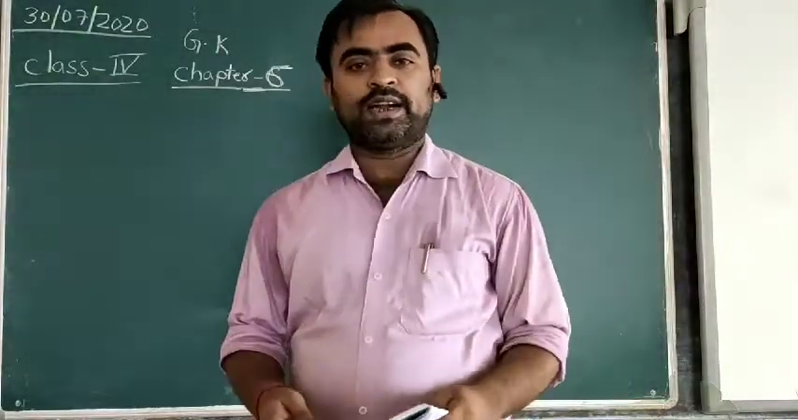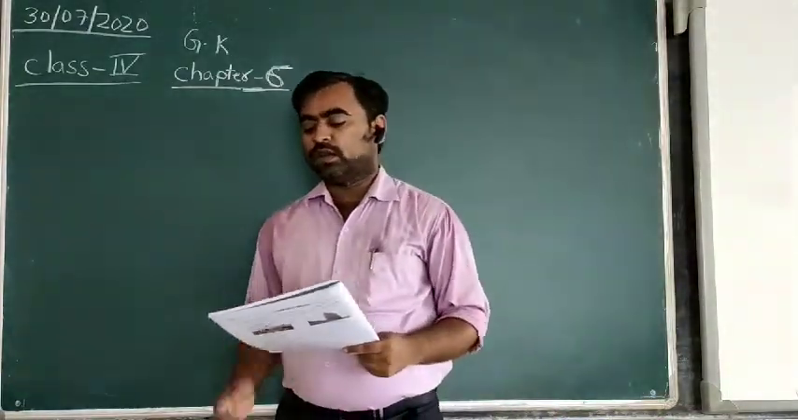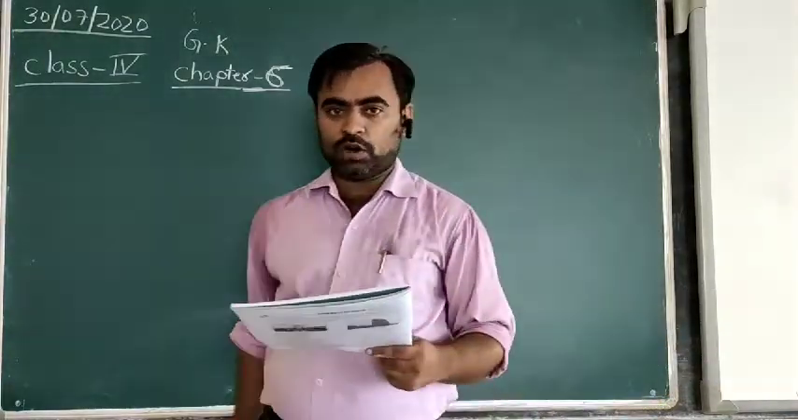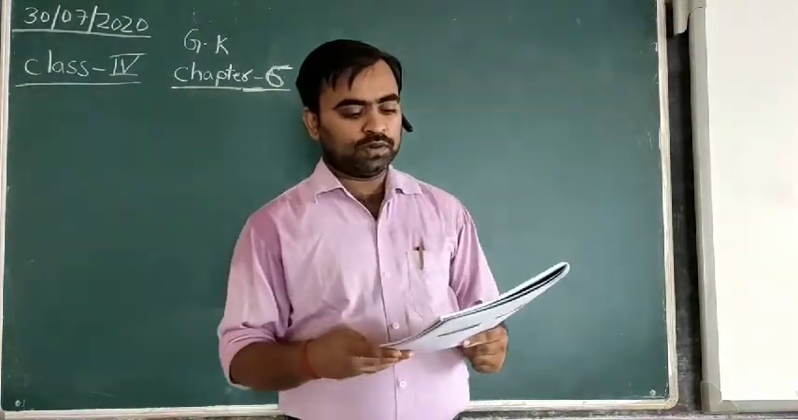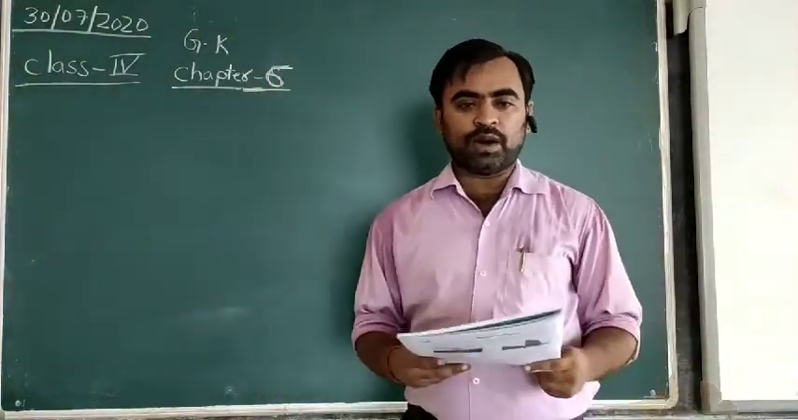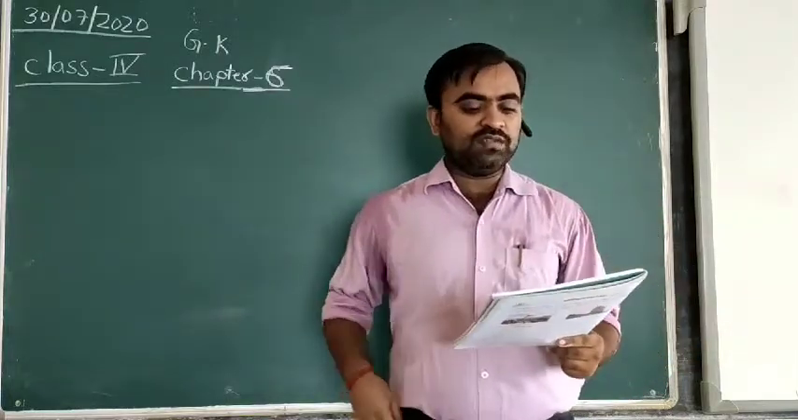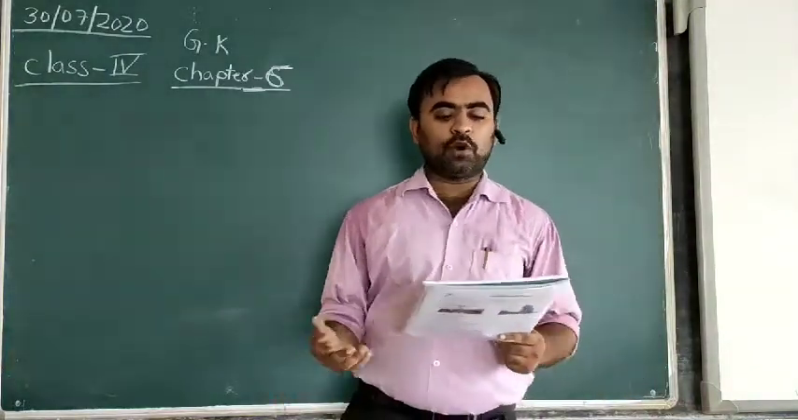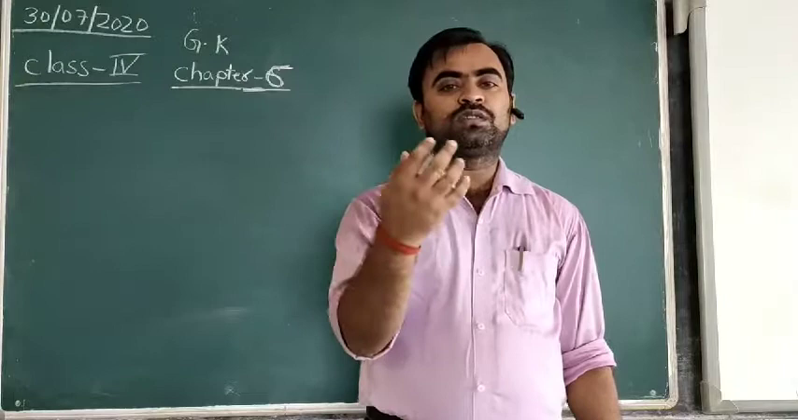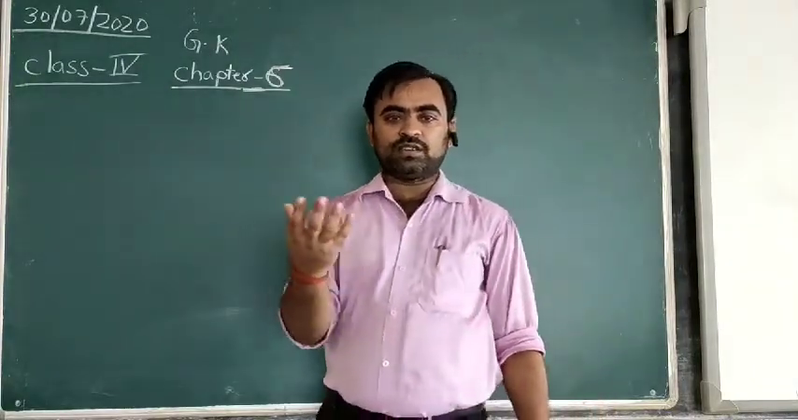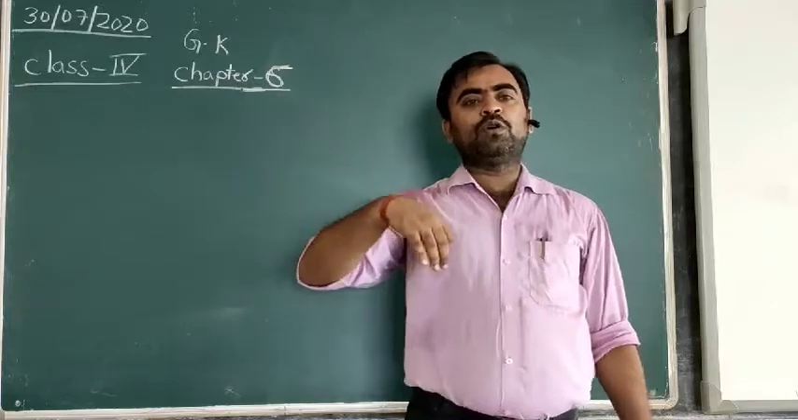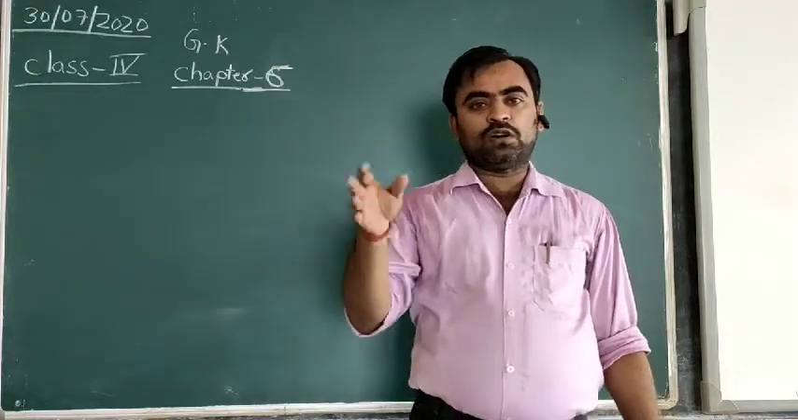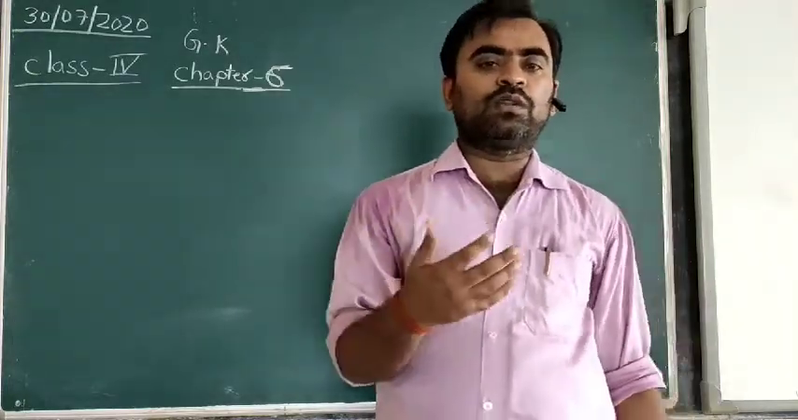Sixth chapter, that is the solar system. I hope that you all are very familiar with the word solar system. You have studied it in your social studies or EVS. The solar system is made up of the sun and all the heavenly bodies that orbit around the sun. The center part of the solar system is the sun, and all the different heavenly bodies like the planets and other natural satellites or artificial satellites orbit around the sun.